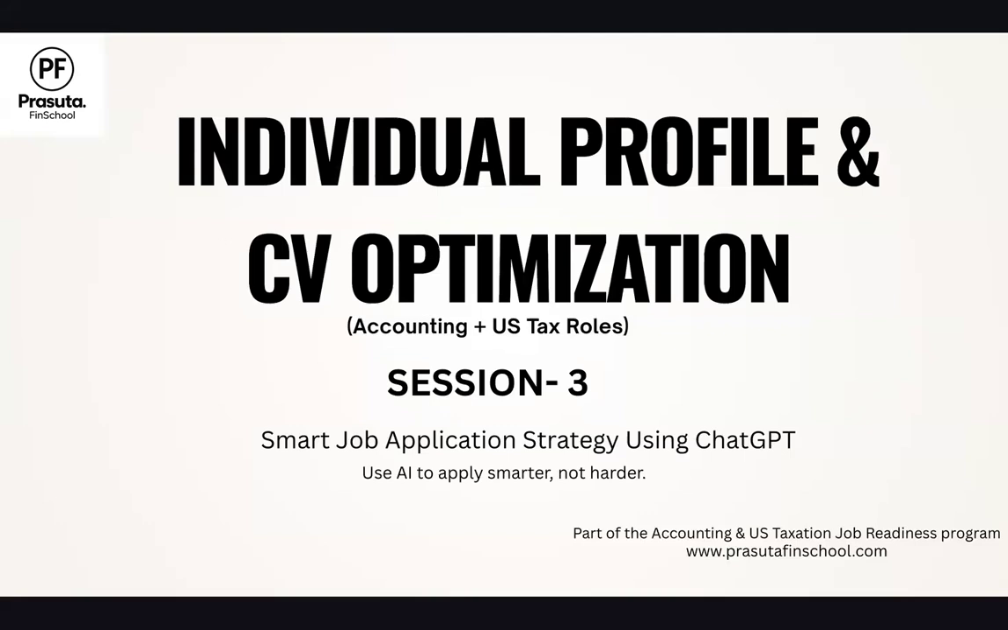So why this session 3 now? Because we have done our CV optimization, we have already done our Naukri profile optimization, but that is not enough to land the right job. Definitely that will improve your visibility to the recruiter, but is visibility everything to get a job? No, right? We also have to apply for jobs strategically. So in this session, we will be learning the smart job application strategy using ChatGPT. Why are we using ChatGPT here? Because we can apply for jobs in a smarter way by using AI, but not in the harder way. So let's go ahead with this particular session.